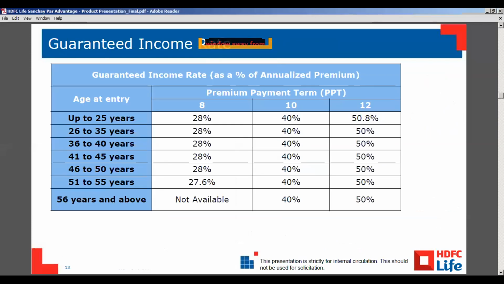Okay, so here we can see what guaranteed income rates the customer will get according to the PPT options he's choosing. According to age, it is also described, like 28% in the 8 years PPT option, 40% of annualized premium in the 10 years PPT option, and the customer will get 50% if he's choosing the 12 years PPT option. Is this slide clear to everyone?